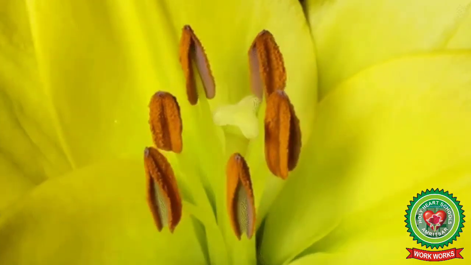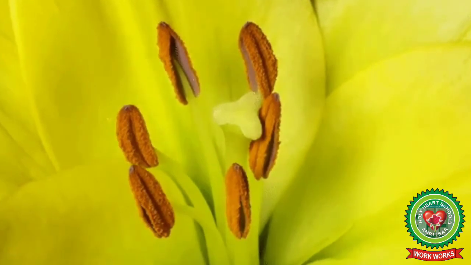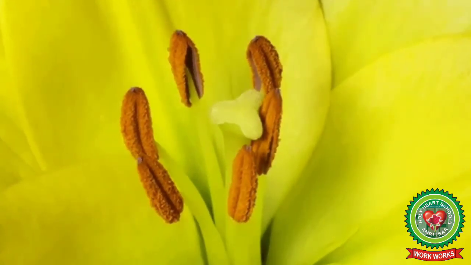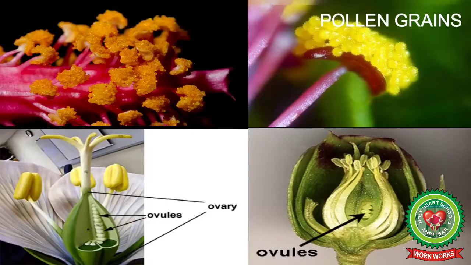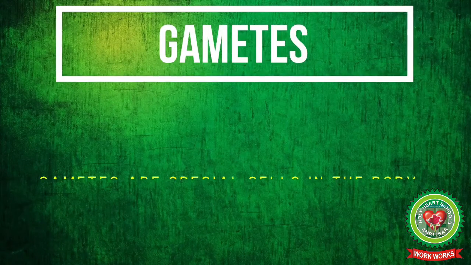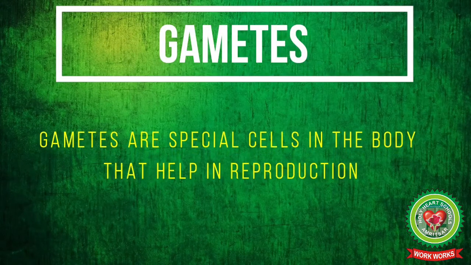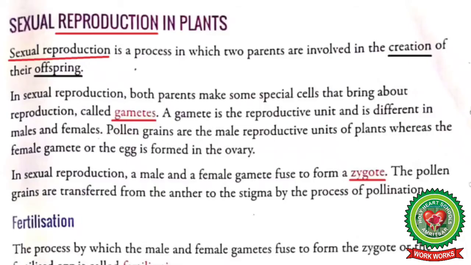Students, in sexual reproduction, both parents, that is male and female, make some special cells that bring about reproduction called gametes. So what is gametes? Gametes are special cells in the body that help in reproduction. So students, a gamete is a reproductive unit and is different in males and females.